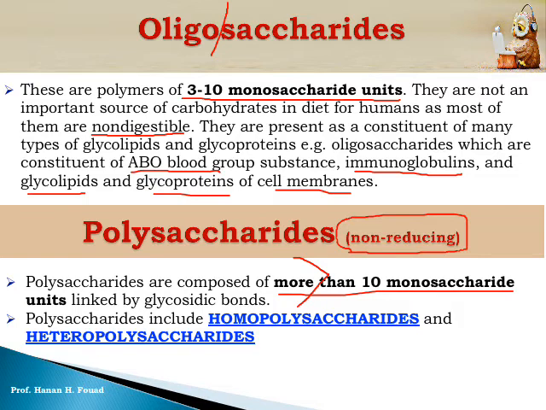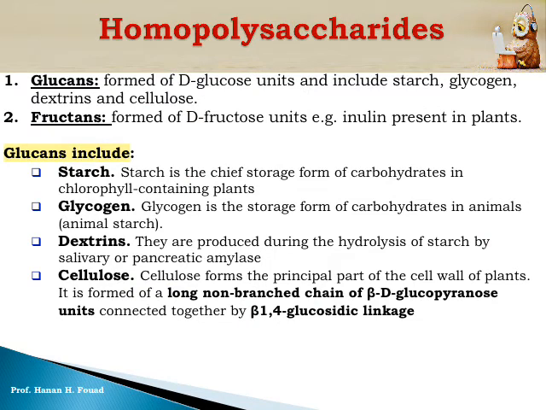Polysaccharides are classified into homopolysaccharides and heteropolysaccharides. Homo is formed by the same type of sugar. For example, if we get several hundred molecules of glucose and link them together in a chain formed by the same type of sugar, which is glucose, it is termed a homopolysaccharide.